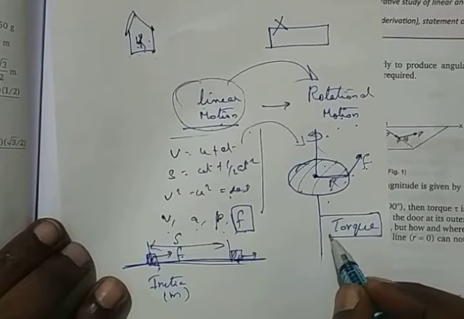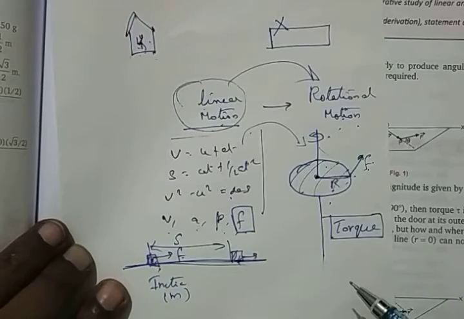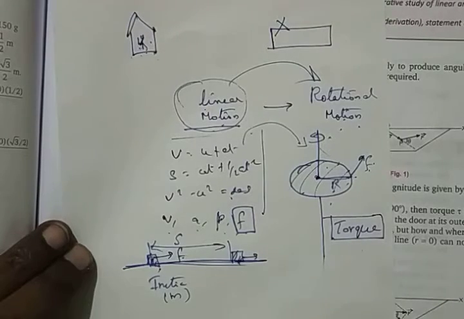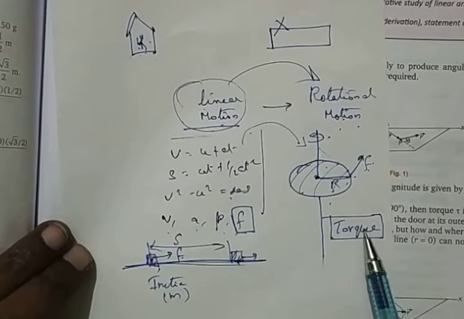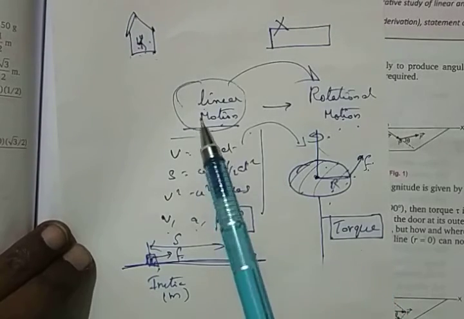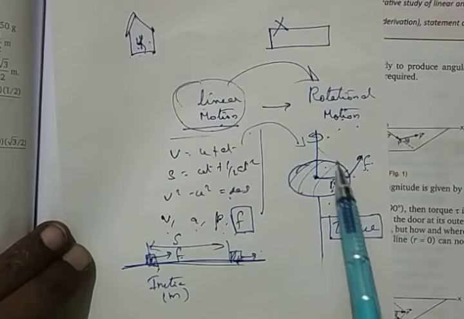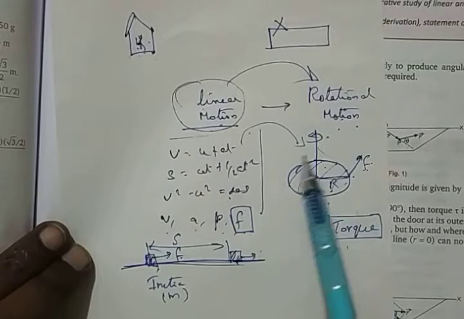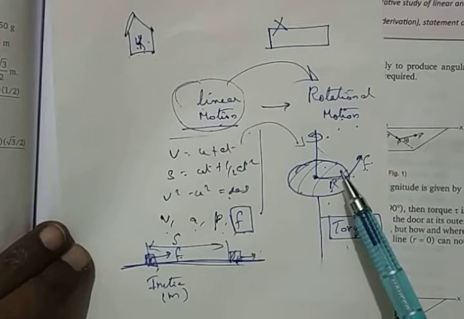We are quite familiar with this word called torque. We have learnt it in the lower classes. In 10th also you have learnt about a turning effect, moment of force, called torque. Now we are going to define clearly what torque is. Whenever a linear motion is there, you have a force applied, so the body moves in the linear direction. Similarly, whenever rotational motion should happen, you should give a torque. Then only it will move in the rotational part of it. It will constantly go on in rotational motion.